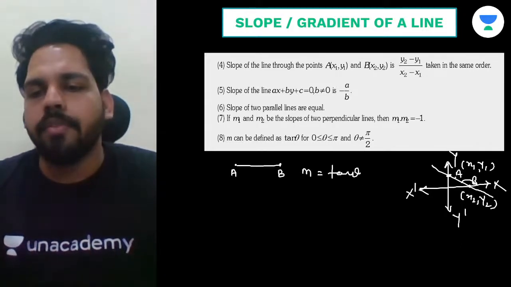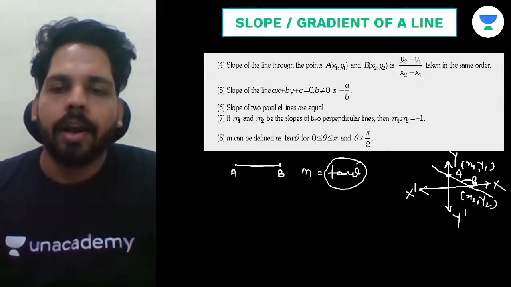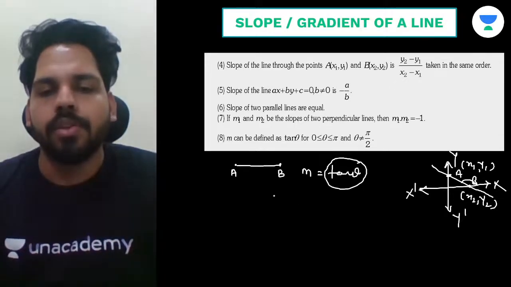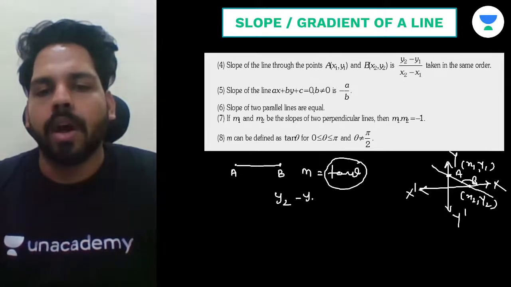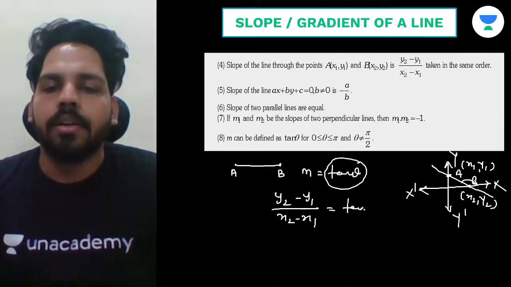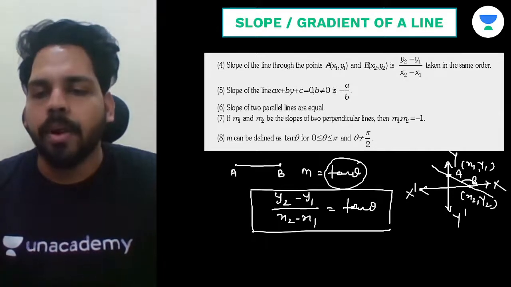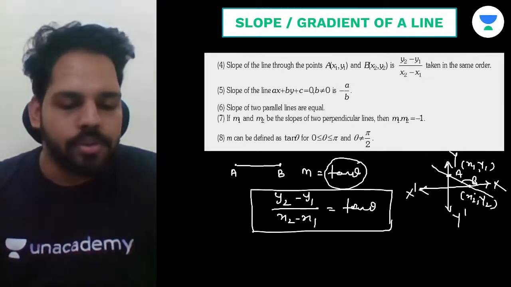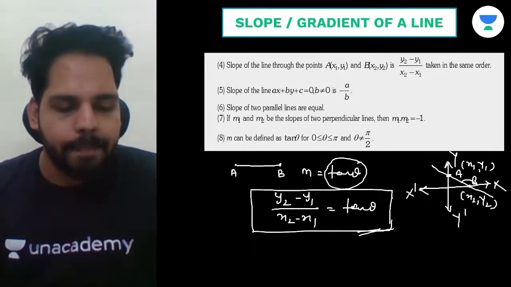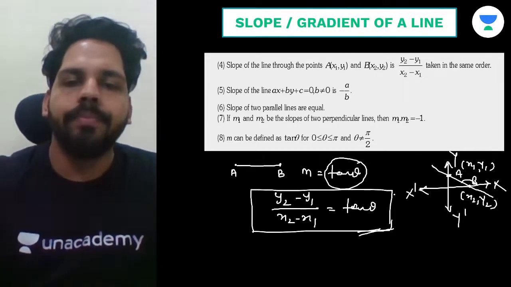Now, to find the tangent of this angle, we need tan theta basically. To find the slope in this condition, we have the formula m is equal to y2 minus y1 upon x2 minus x1, which is equal to tan theta. So just keep in mind, if we have two points A and B and we have to find the slope, we can use this formula directly. Clear? I hope the students are getting it, and definitely you can note it down.